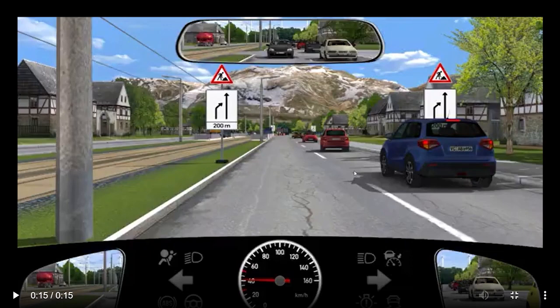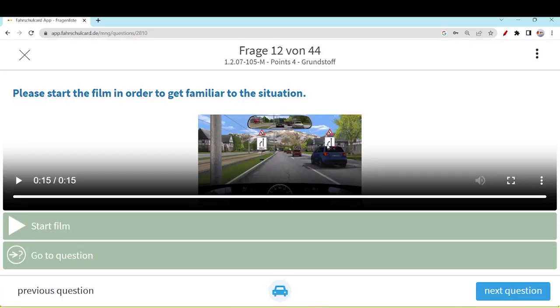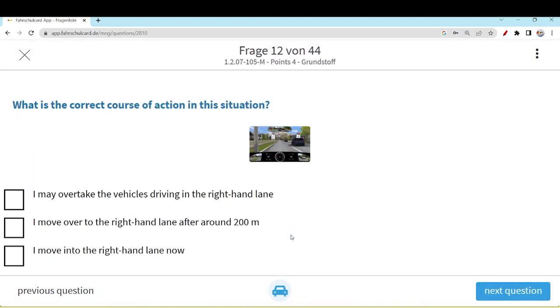So what is the method? Ideally the cars should allow the car in front of them to merge into the roadway, as per the zipper method. This we have discussed already, we don't need to discuss in detail. After 200 meters, you have enough time. Maybe you can go a bit faster and then try to merge into the roadway after this blue car, maybe after this red car, because normally this car is obliged to allow you to enter the roadway as per the zipper method. So this is the scenario. You have 200 meters, and then after that this road will be one lane.